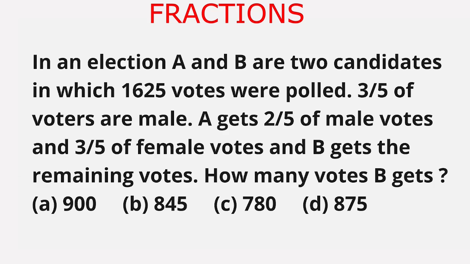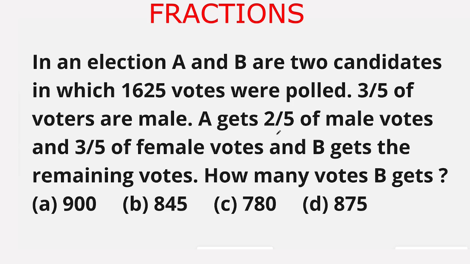Our question is, in an election, A and B are two candidates in which 1625 votes were polled. 3 upon 5 of voters are male.